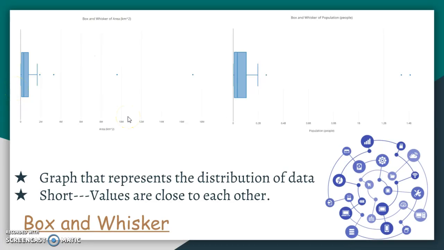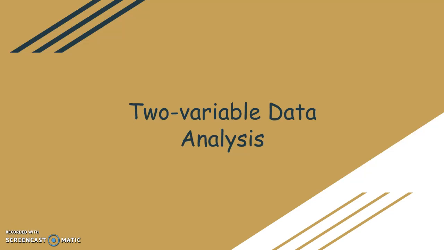This indicates that most countries' population value and area value are very close to each other in some sort. So let's talk about my two variable data analysis. Here we are going to put my independent variable and my dependent variable together so that we can learn about the real relationship between them.